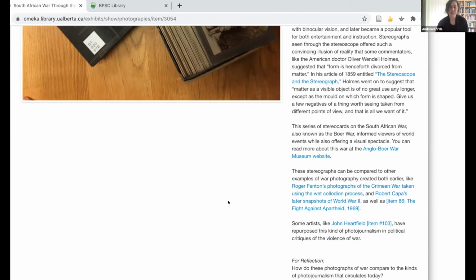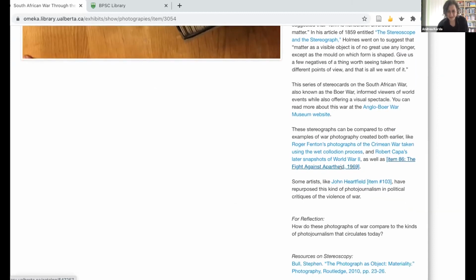And we also have links to other items in our exhibition, or we will have links when those things are in there. And this is another example of the ways that one can navigate through the materials, right? So that we can start to kind of build more connections for students.